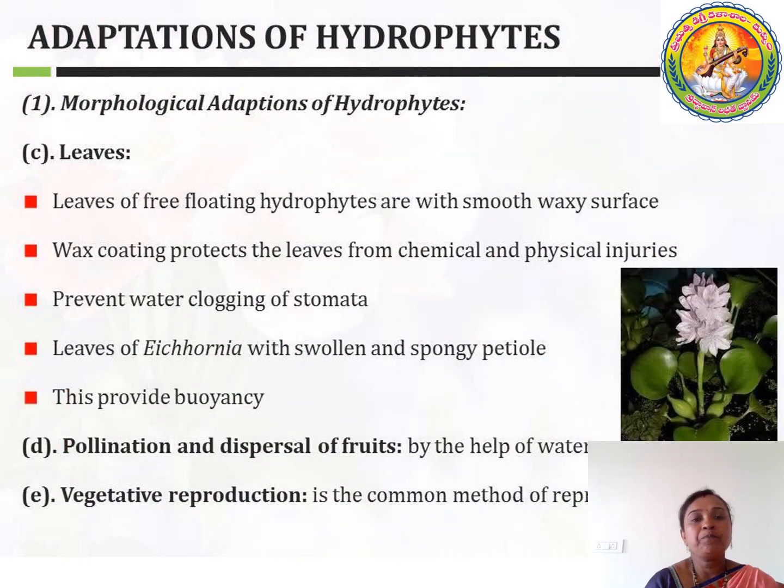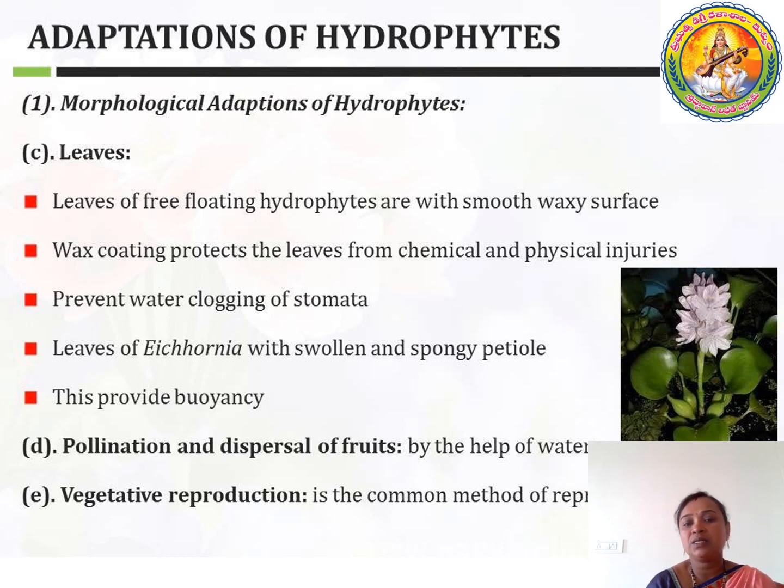Next, morphological adaptations. First we have seen root and stem. Now we will see the leaves. The leaves of free floating hydrophytes have a smooth wax surface. This wax surface is very important for the plants to protect them from damages like chemical or physical injuries. Next, you can see stomata present on these leaves. These stomata prevent water clogging.